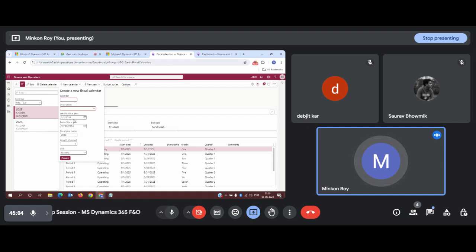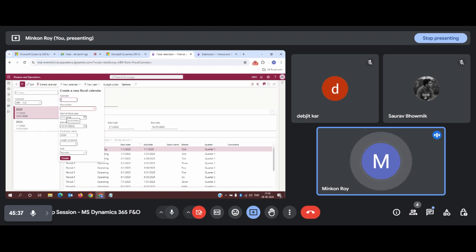Next, you need to provide the date range for which your business will run. What will be the start of the fiscal year and the end of the fiscal year? The fiscal year indicates the tenure in which your business will perform a full-cycle transaction. Obviously the tenure will be 12 months, but the months will differ. For the Indian location, we follow April to March, from April to the next year's March.